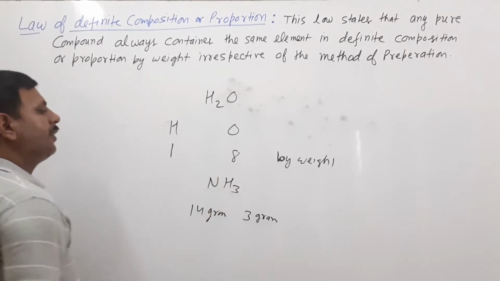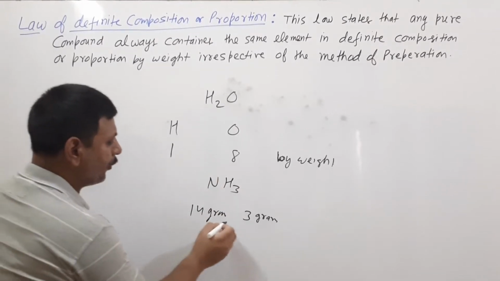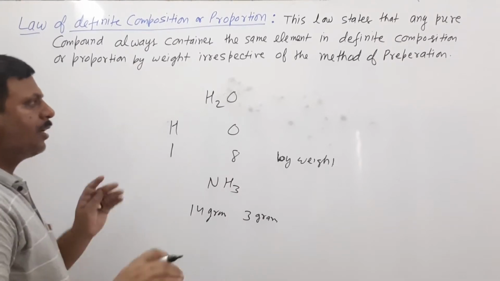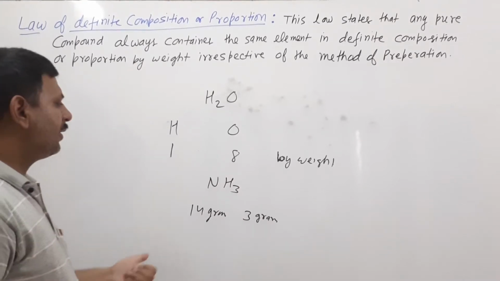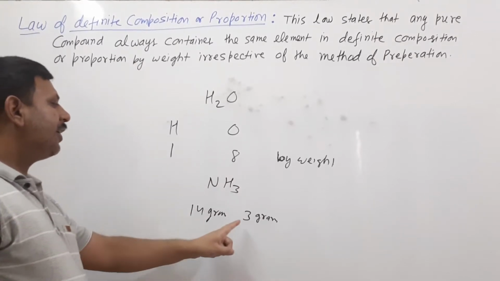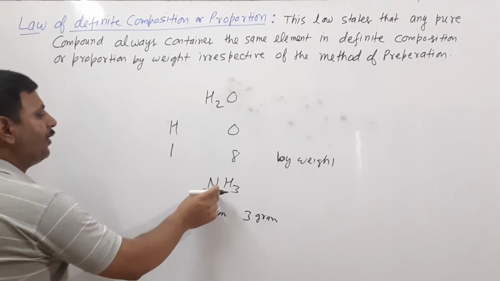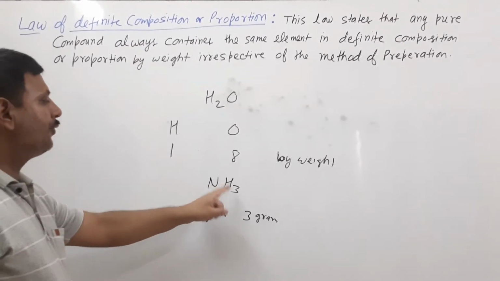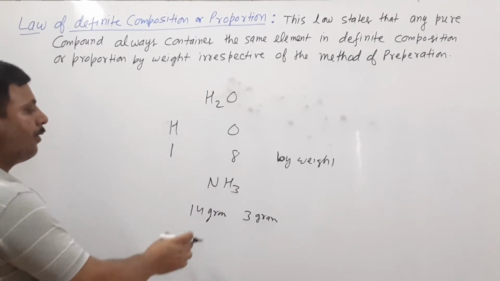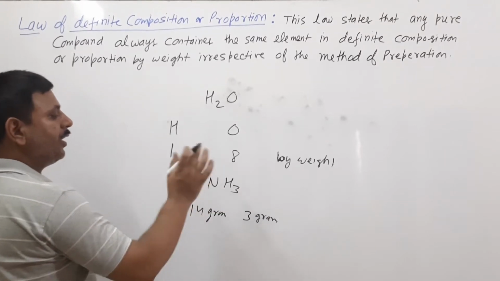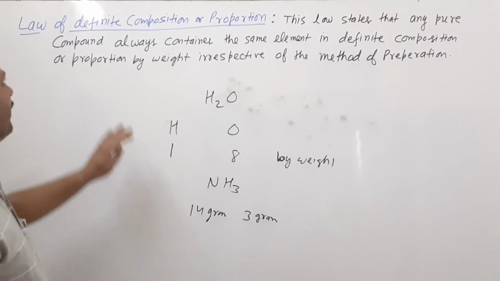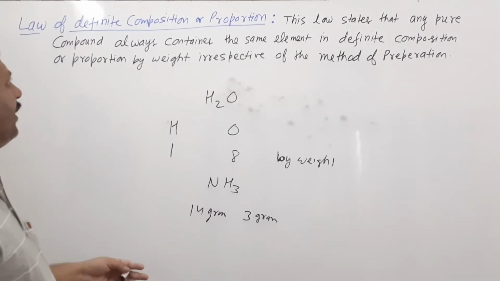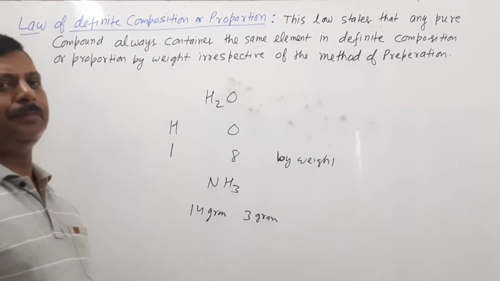So whatever the method of preparation of ammonia, if we see the ratio of nitrogen and hydrogen by weight, it always comes 14:3. So this is the law of definite proportion.